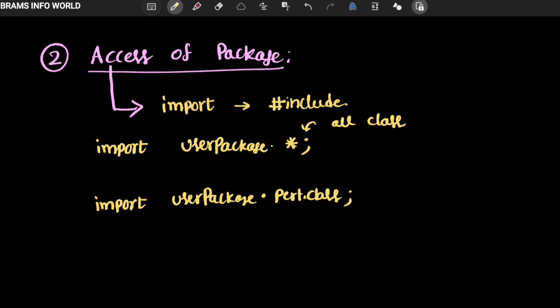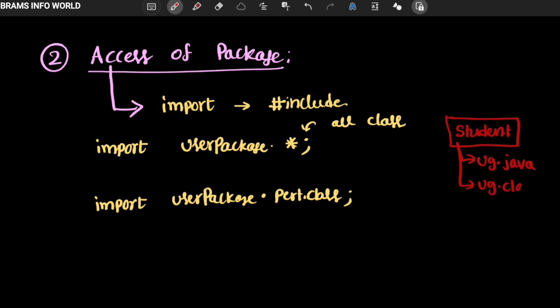As we discussed earlier, student is one kind of folder, or we can call it a package. It has ug.java and after that ug.class. We can also create other classes like pg.java or pg.class.